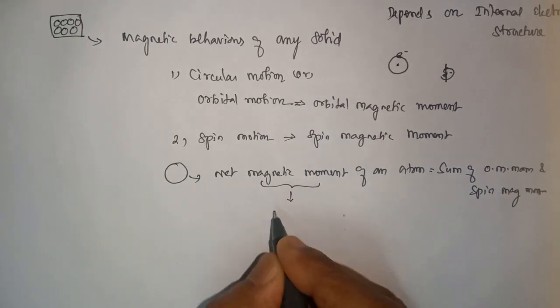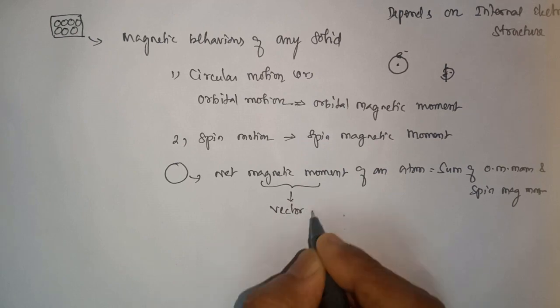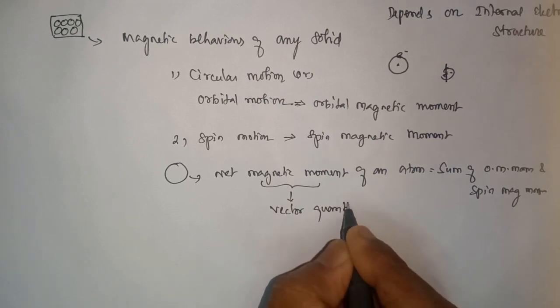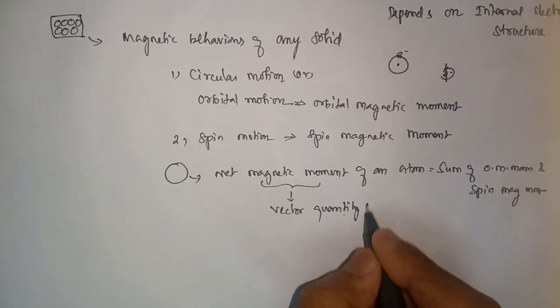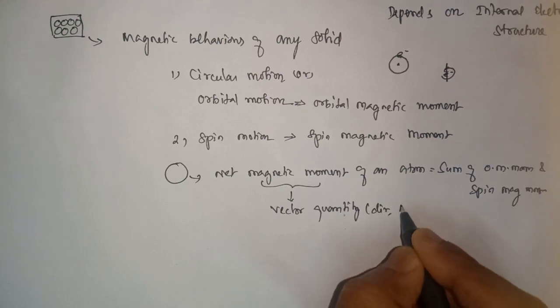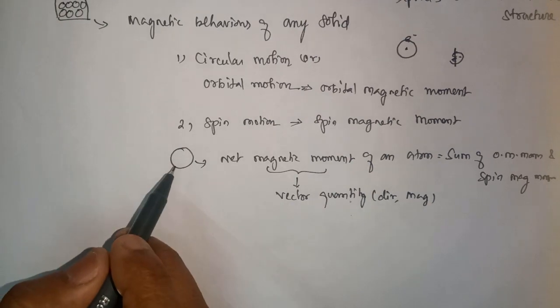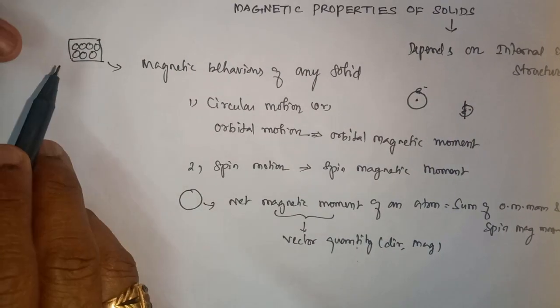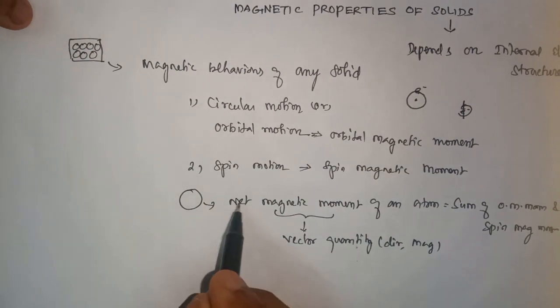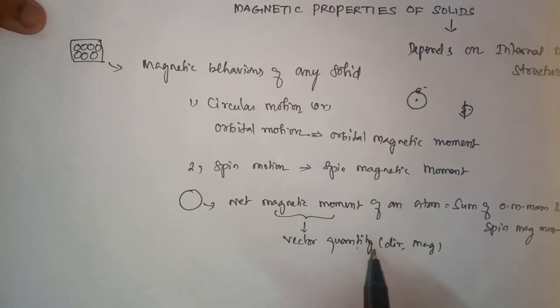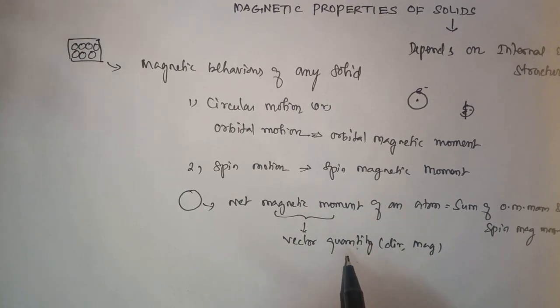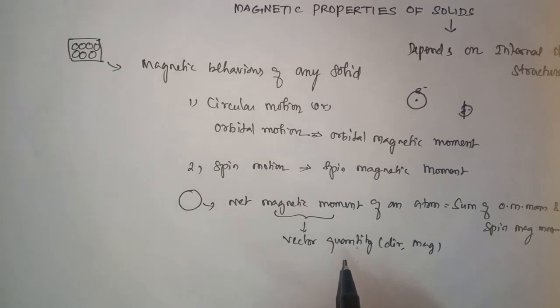The magnetic moment is a vector quantity. It has both direction and magnitude. So each atom present in a solid material has a net magnetic moment.